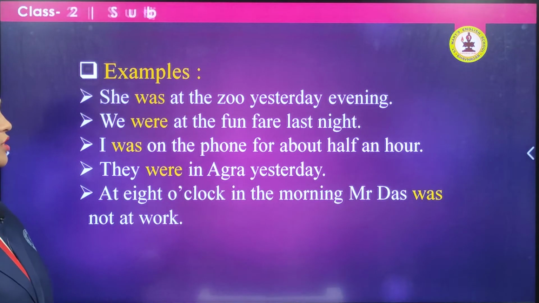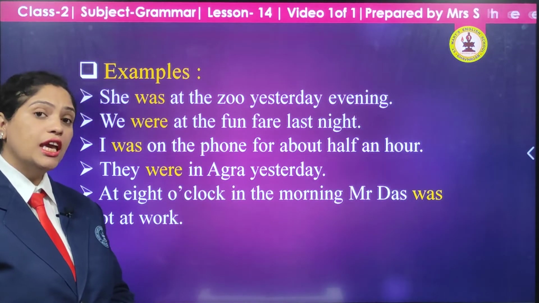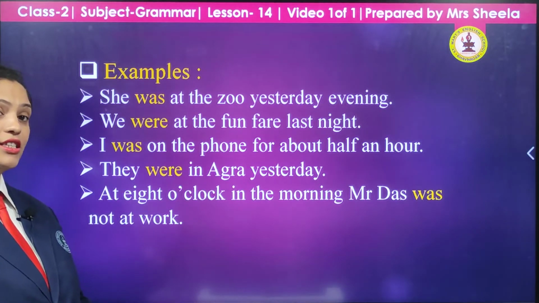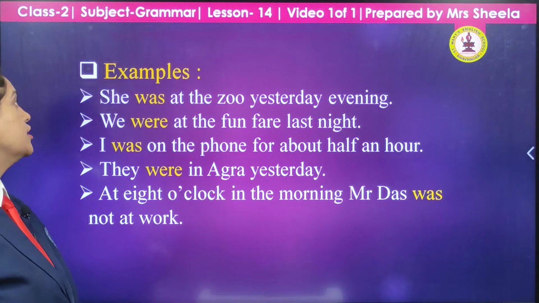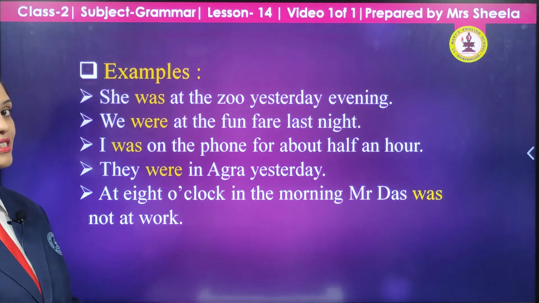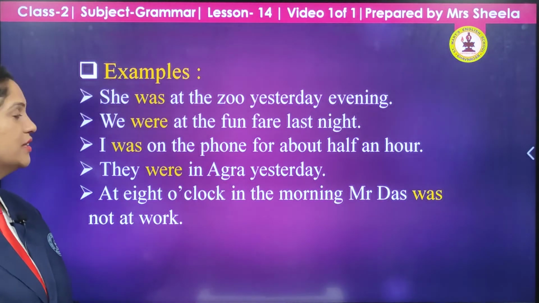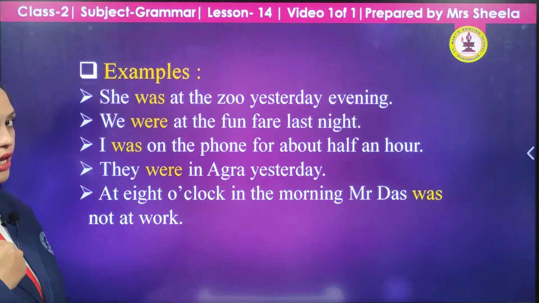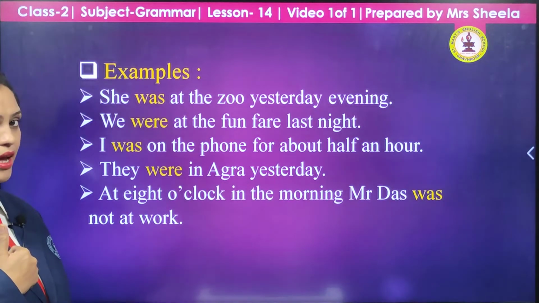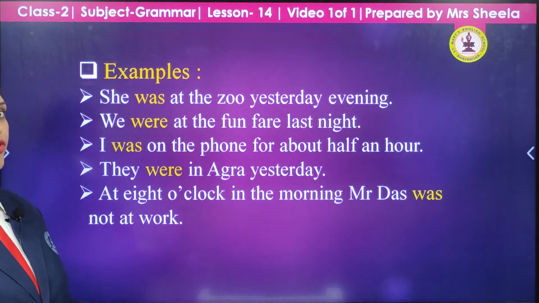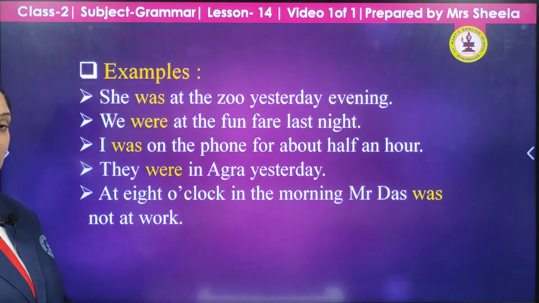She was at the zoo yesterday evening. She was. We were at the fun fair last night. We were. She is a single person, so we are using was. Yes, and we means more than one, so we are using were. I was on the telephone for about half an hour. I was talking on the telephone for about half an hour. I was means it shows yesterday or day before yesterday, the time which is already past.